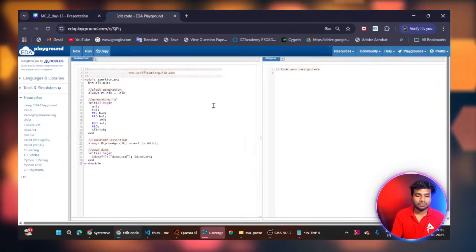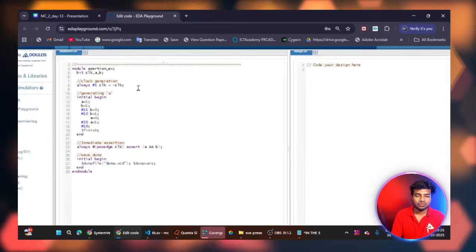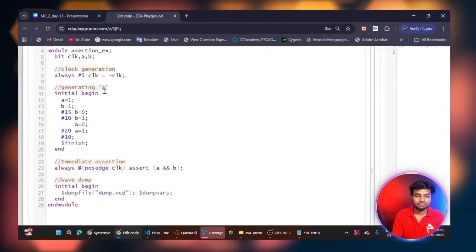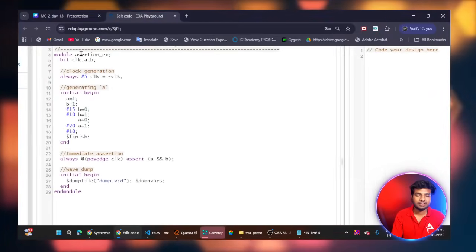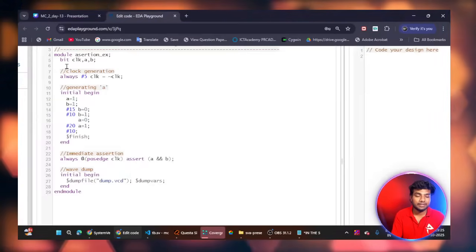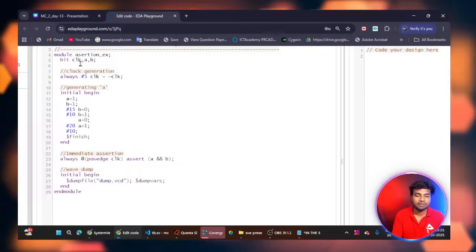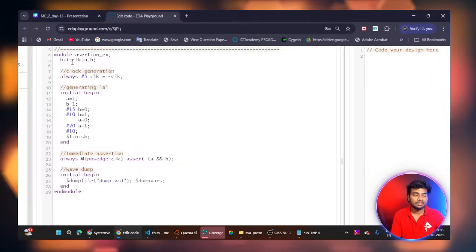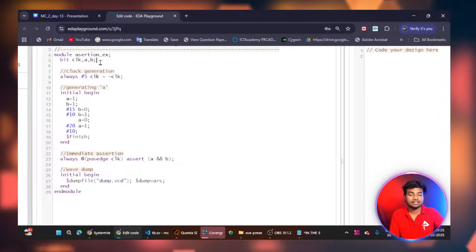So this is the code. You can see here the module assertion. This is my module name. This is my internal signal bit clock, A and B. These are my internal signals.